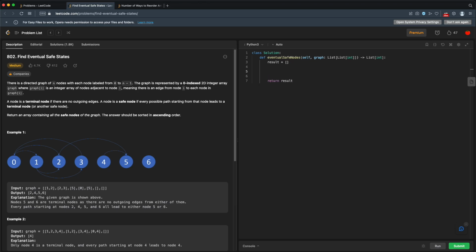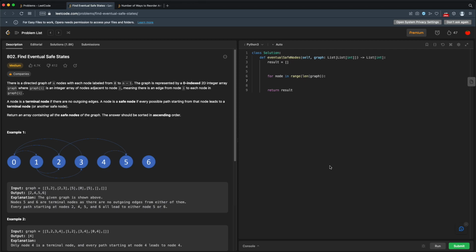The next step, we know that we need to return all of our results in sorted order. So I think what I'll do is just go through every node in our graph, from start to finish, 0, 1, 2, 3, 4, 5, 6, and check to see if it's a safe node. If it is, I'll put it in the result, and we can move on. So we'll have some for loop here. For every node in graph, well, I actually want the node name here. So that's the index of the graph, so that's going to be range length of graph.